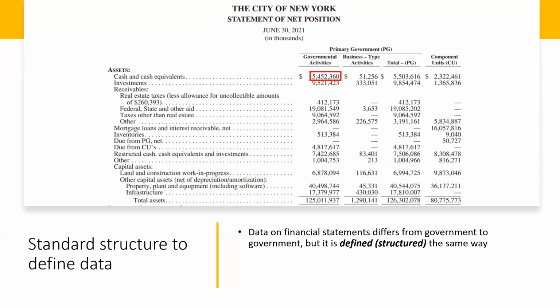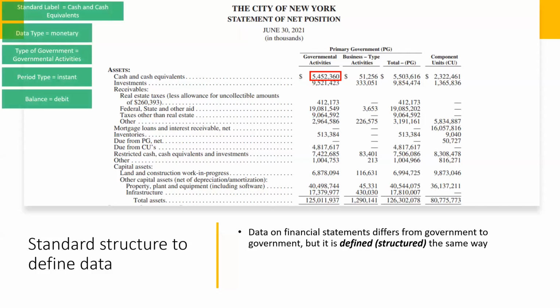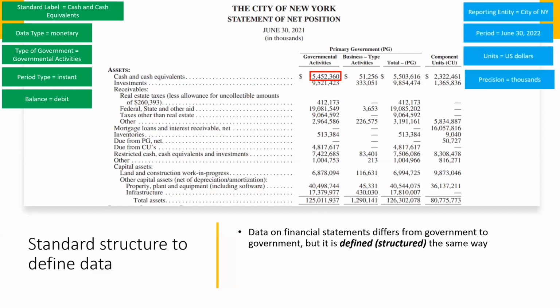read by a computer. The metadata includes a standard label, a data type, the type of government, period type, and balance type. This information shown here in green is represented in a digital dictionary of terms called a taxonomy. Additional information shown here in blue is included in the digitized report the City of New York prepares.